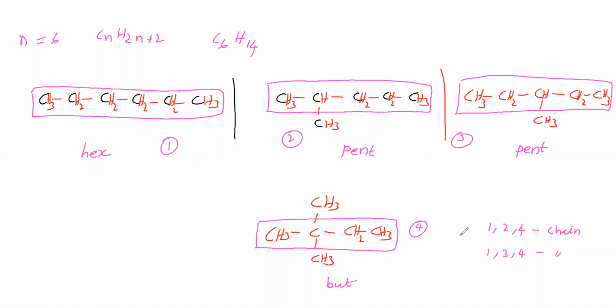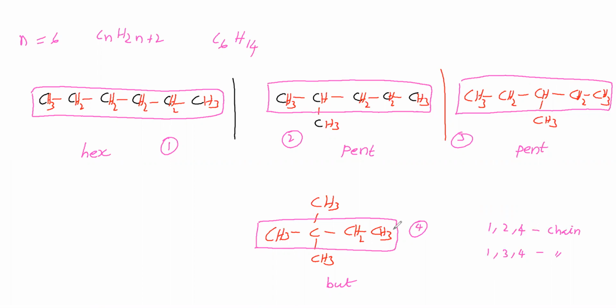Number of carbons in the parent chain is different. So here in 1 to 4, if you see, number of carbons in the parent chain is different. 1, 3, 4, you see, number of carbons in the parent chain is different. Therefore, 1 to 4, 1, 2, 4 are chain isomers. 1, 3, 4 are chain isomers.